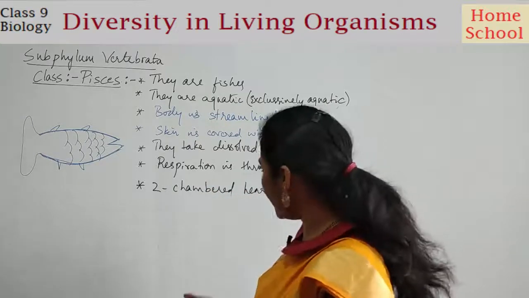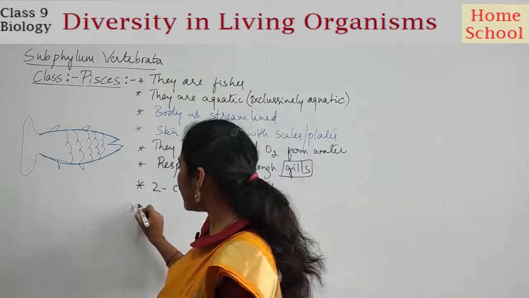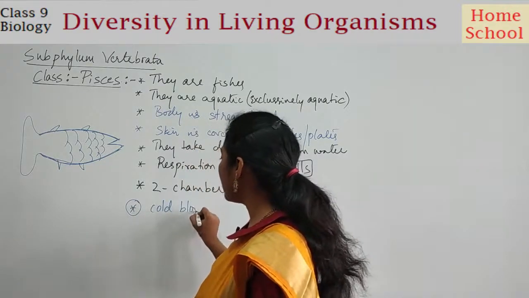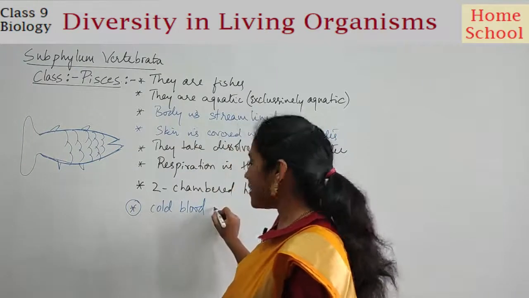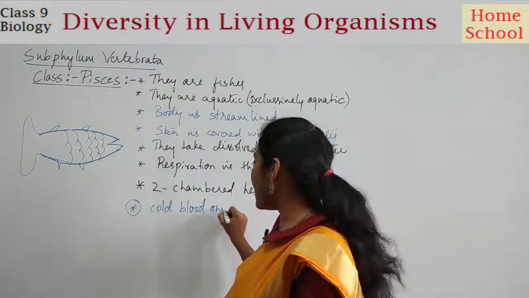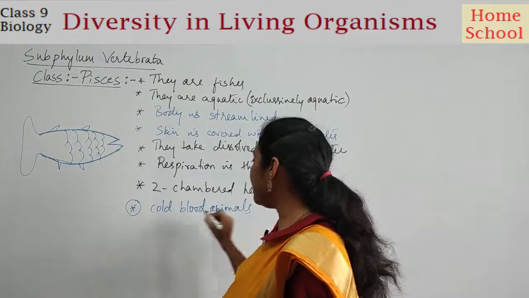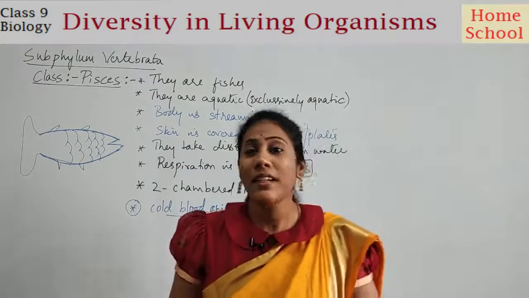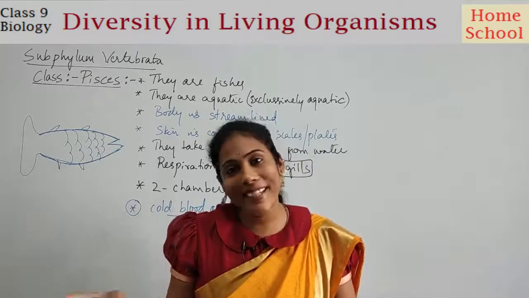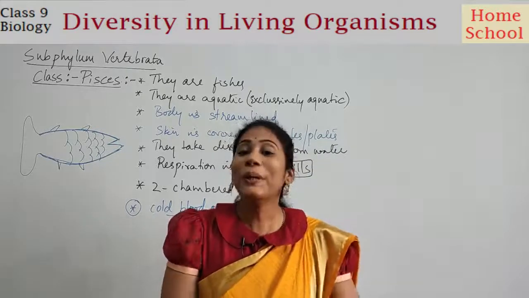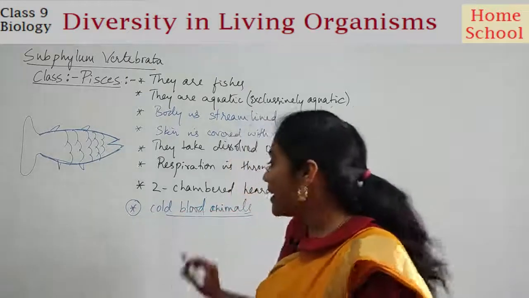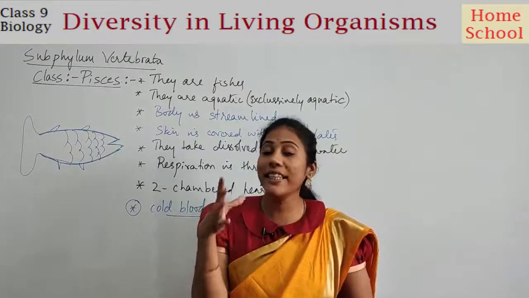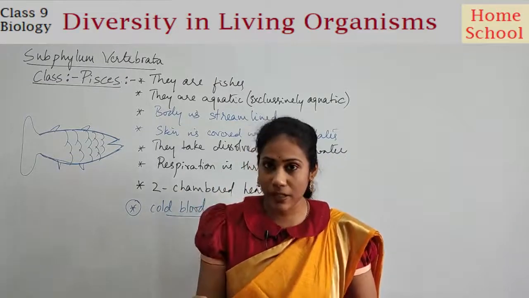And the next and important point is, they are cold-blooded organisms, or I can say cold-blooded animals. What do you mean by cold-blooded animals? It doesn't mean that their blood is cold. Cold-blooded means these organisms cannot control their body temperature.